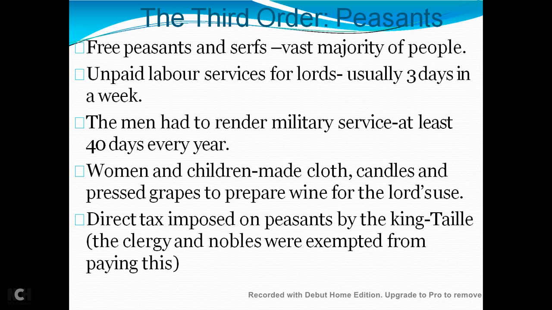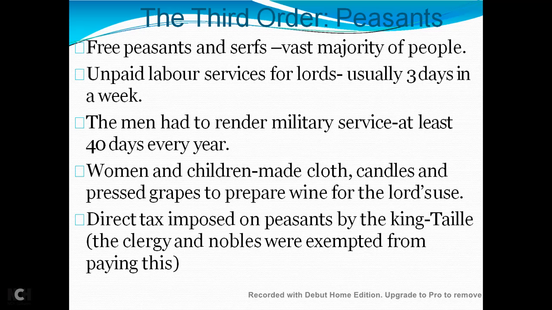Now, the vast majority of the people, namely those who sustain the first two orders, were cultivators. Cultivators means peasants, of two kinds, free peasants and serfs. Serfs means those who serve, das. Free peasants held their lands as the tenants of the lords.